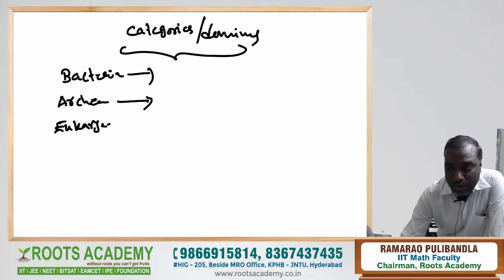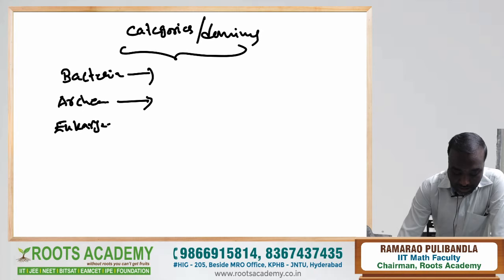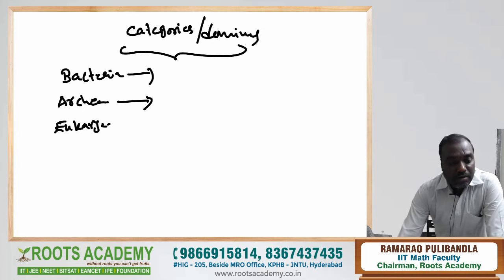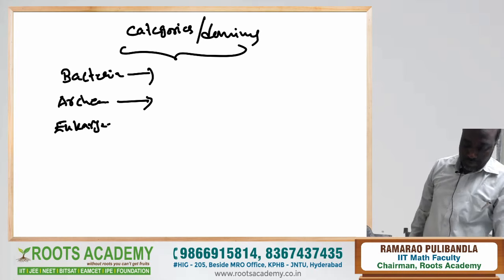Eukarya is the eukaryotic domain. Prokaryotic to eukaryotic kingdoms is 2 to 4, that is 1 to 2. Prokaryotic domains to eukaryotic domains is 2 to 1. All three domains originated from a common ancestor. Among these, archaea and eukarya are more closely related to each other than to bacteria.